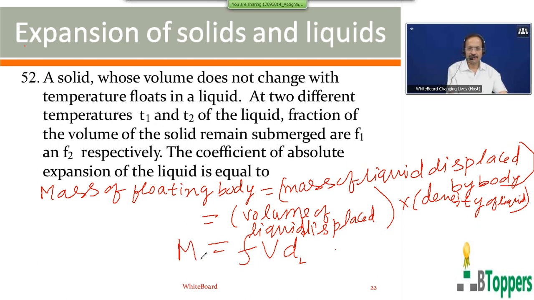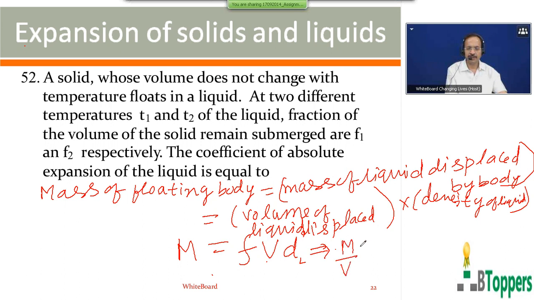Here the mass of the floating body is constant according to the problem. The volume of the floating solid can also be assumed constant, which means the expansion of the solid is negligible compared to the expansion of the liquid in the present example.